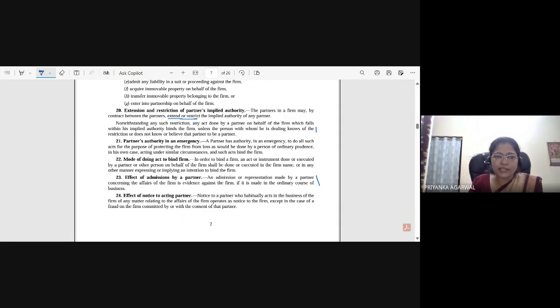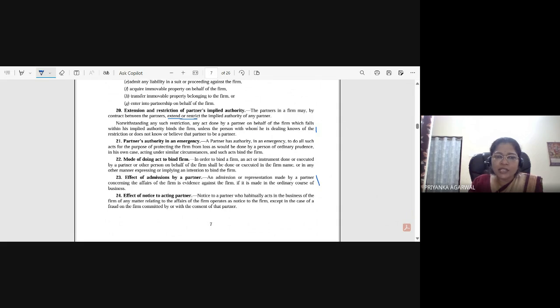So this is what is written. Notwithstanding any such restriction, an act done by a partner on behalf of the firm which falls within his implied authority binds the firm, unless the person with whom he is dealing knows of the restriction or does not know or believe that partner to be a partner. So you go through it, you will understand again. Okay, if you do not, then we can discuss it in our next class.